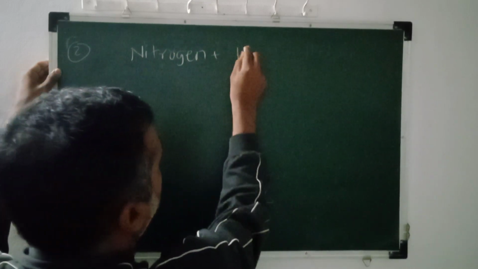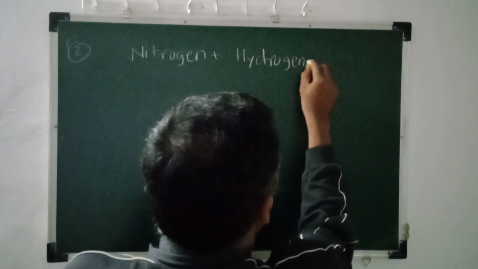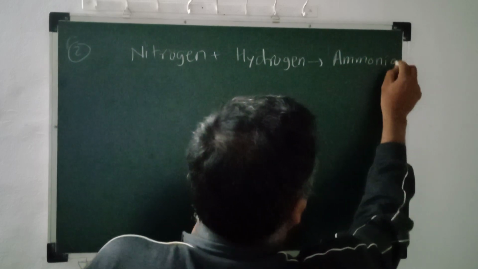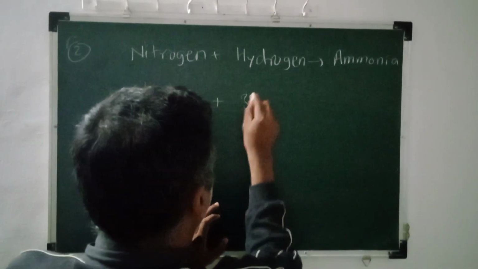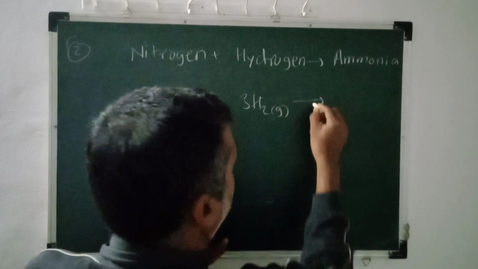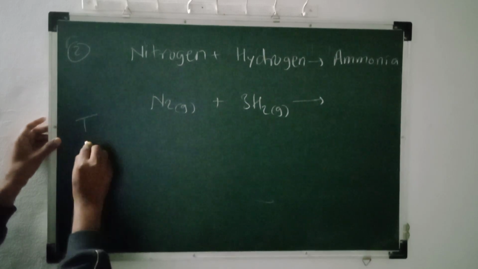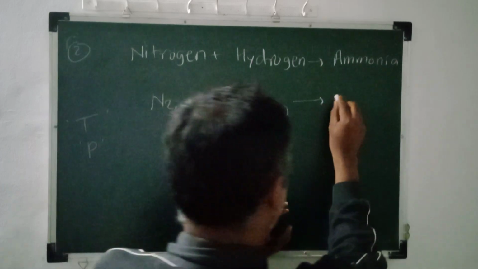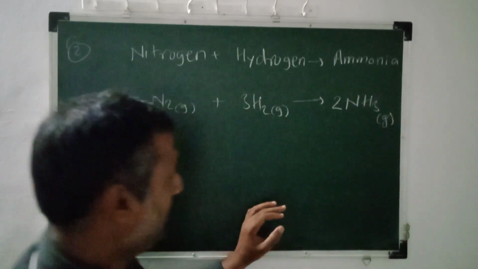A very famous chemical change, Haber's process we call it. Nitrogen when reacting with hydrogen results in the formation of ammonia. So nitrogen N2 in gaseous state, hydrogen H2 which is also in gaseous state. Of course, temperature and pressure we have kept constant. We are getting here 2NH3, ammonia, which is also in a gaseous state.